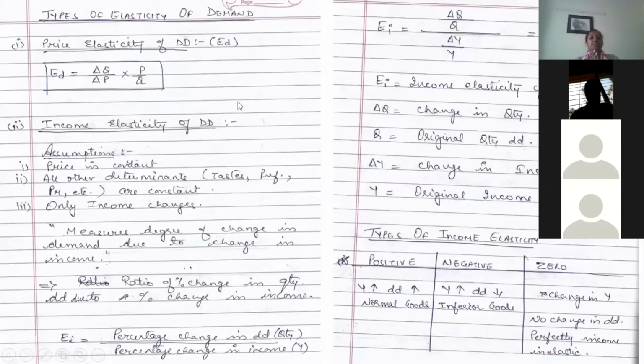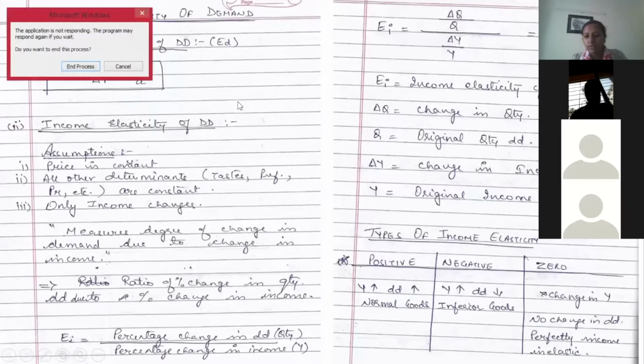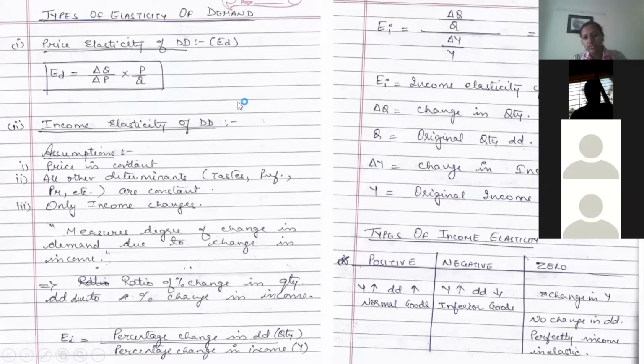See, price elasticity of demand is the same formula: percentage change in quantity demanded divided by percentage change in price. For income elasticity it is percentage change in quantity demanded to percentage change in income. First one was price elasticity of demand, which we had already done.